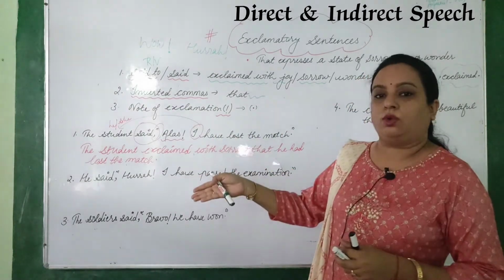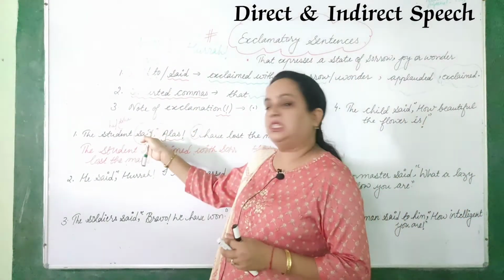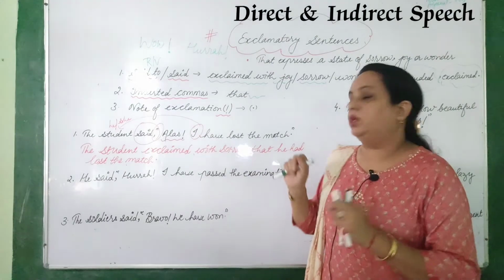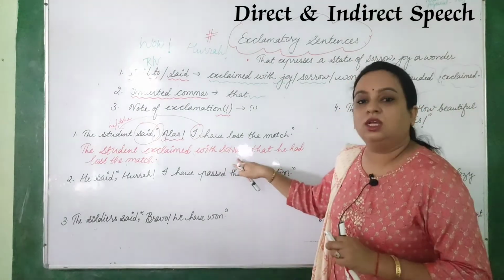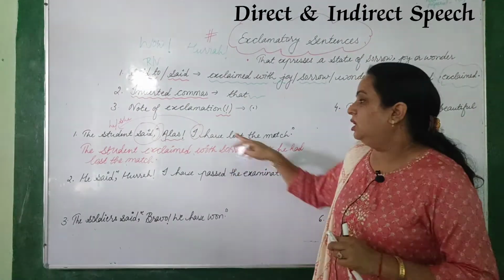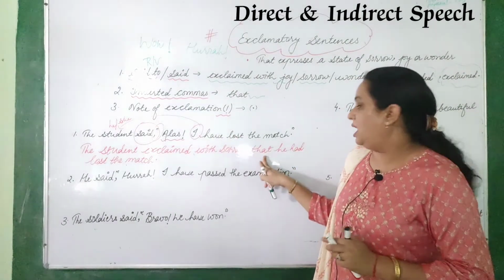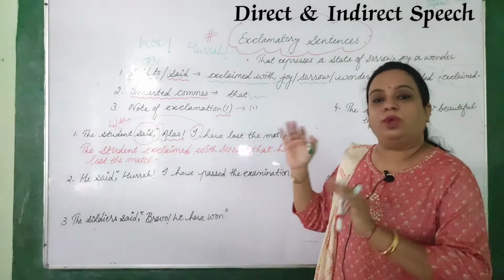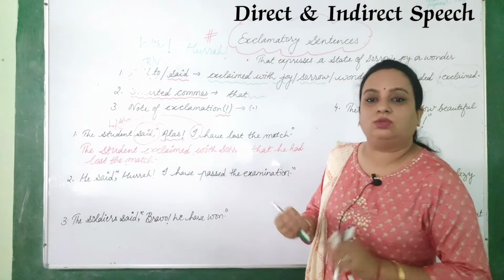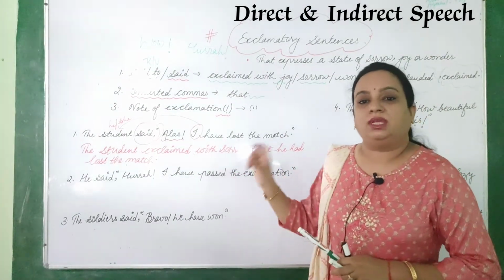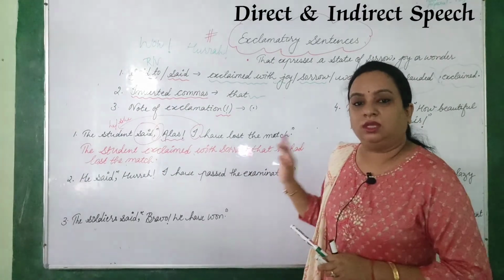He is showing sorrow. So that's why we changed "said" into "exclaimed with sorrow." Clear? And then in place of the comma we replaced it with "that," and then as before we made the changes with the basic tenses and rules.